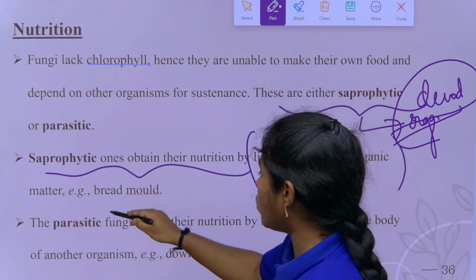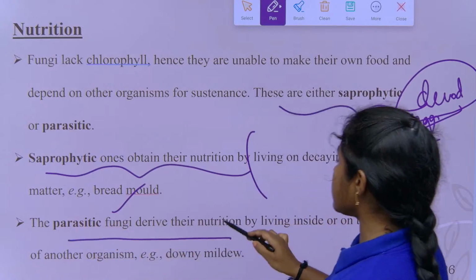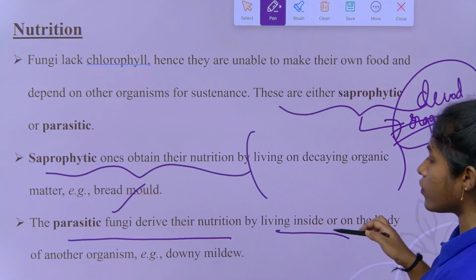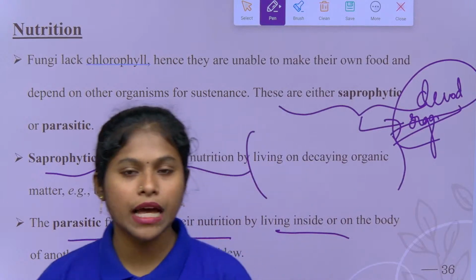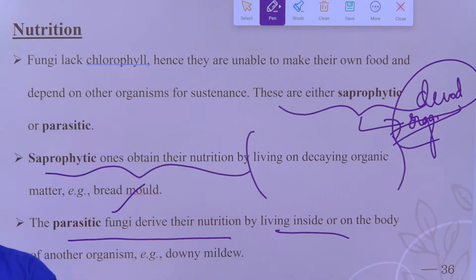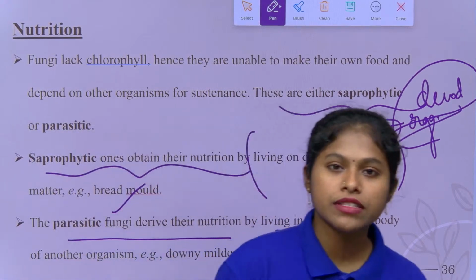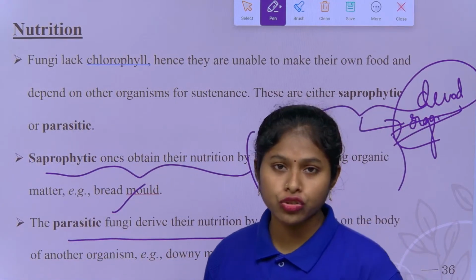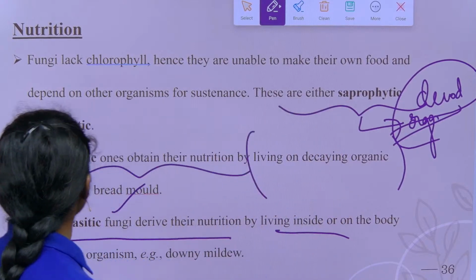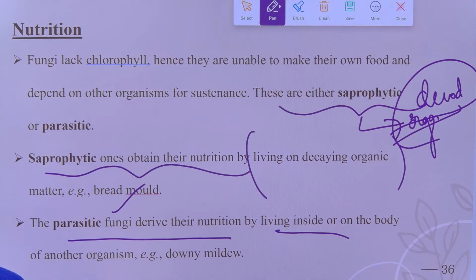Example, bread mold, right? The parasitic fungi derive their nutrition by living on the body of another organism. An example is mildew. Mildew is a unicellular fungus, right children? For multicellular fungi, the examples are mushrooms and also Rhizopus. For unicellular, yeast and mildews.